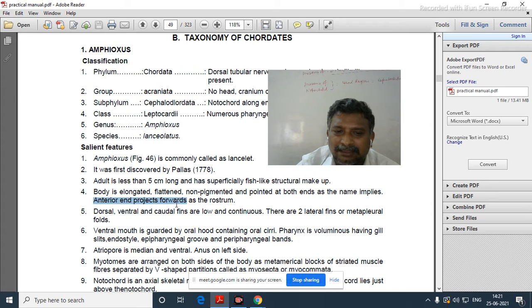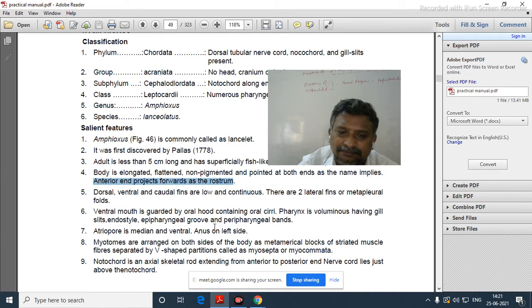Now the anterior end projects forward as the rostrum, and one more important feature, myotomes, V-shaped structures, are there. Myotomes are arranged on both sides of the body as metameric blocks of striated muscle fibers, and they are separated by V-shaped partitions called myosepta or myocommata. The notochord is extended to the snout of the organism.